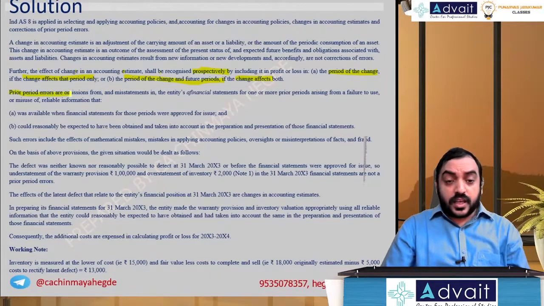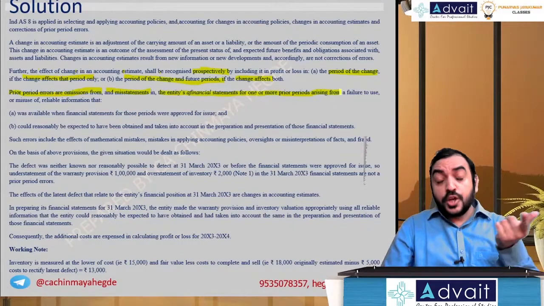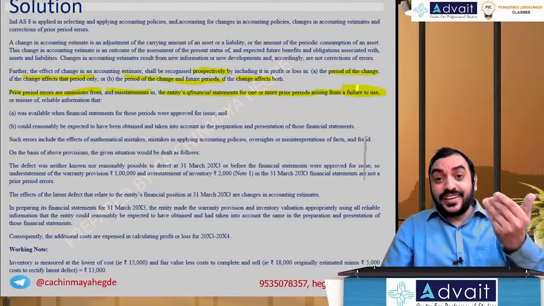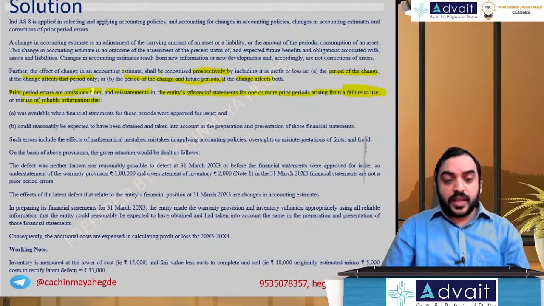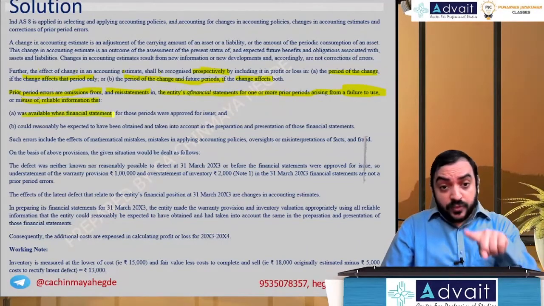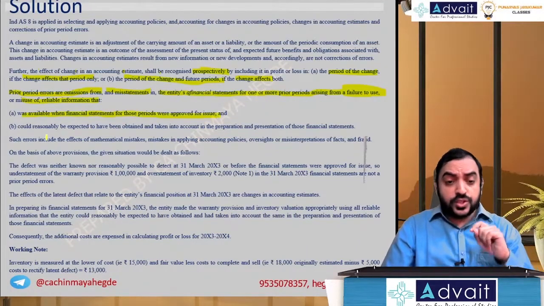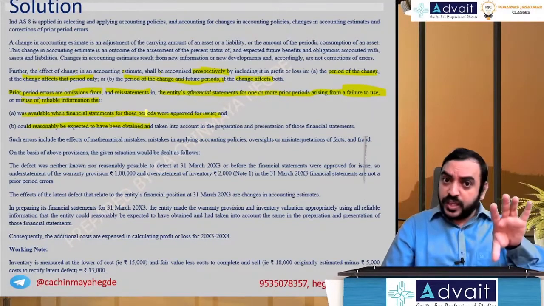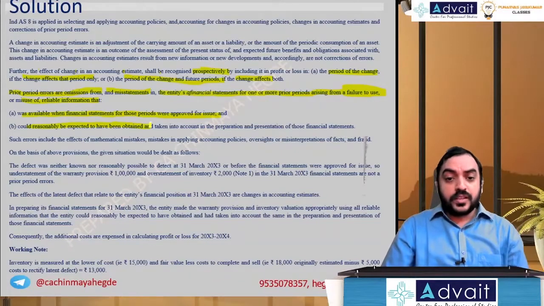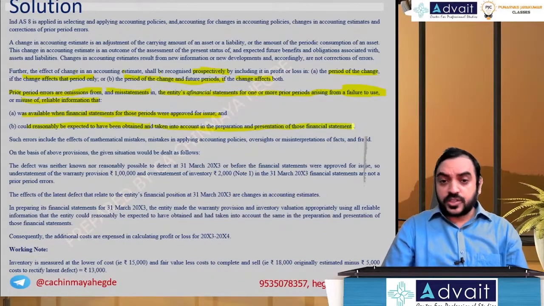Prior period errors are omissions from, and misstatements in, the entity's financial statements for one or more prior periods arising from a failure to use, or misuse of, reliable information that was available when the financial statements were approved for issue, or could reasonably be expected to have been obtained. The information was available, or you could have got it, and taken it into account in the preparation and presentation of financial statements.